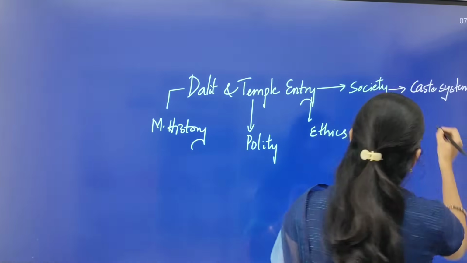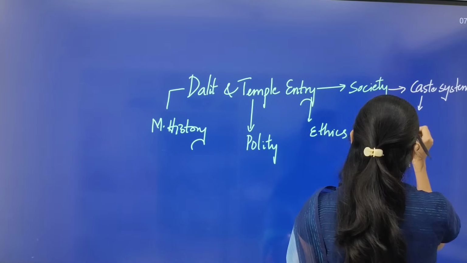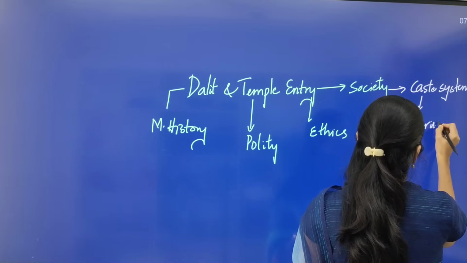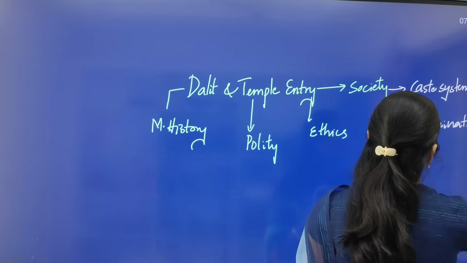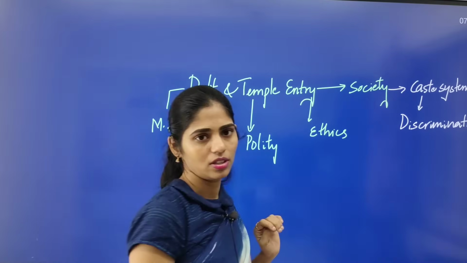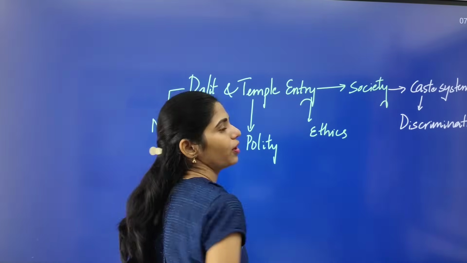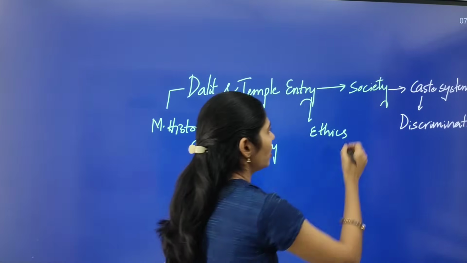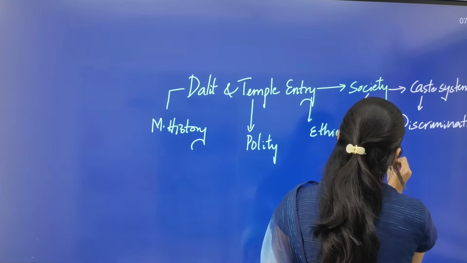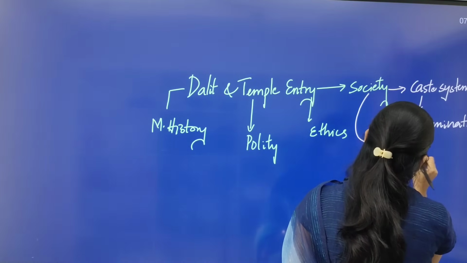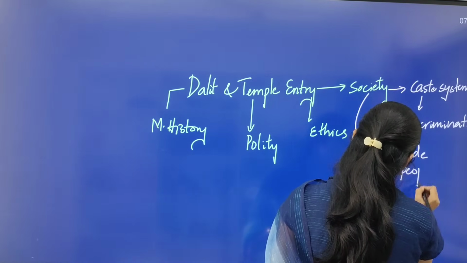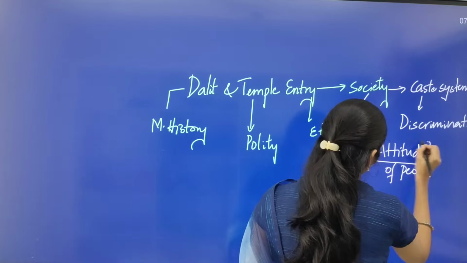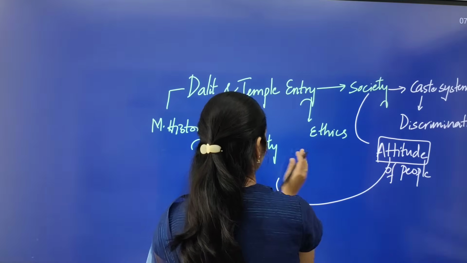That means there is discrimination. We are seeing discrimination, and it is one of the societal problems. So here we have to talk about how to change the attitude. This attitude will come under even our ethics.